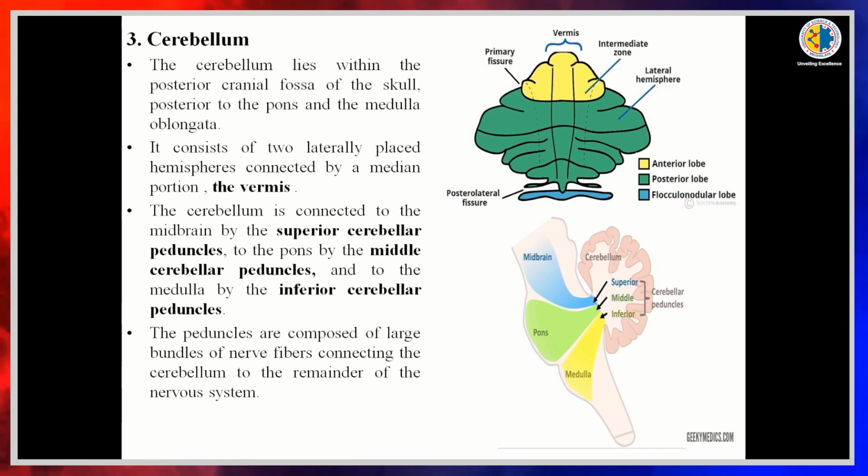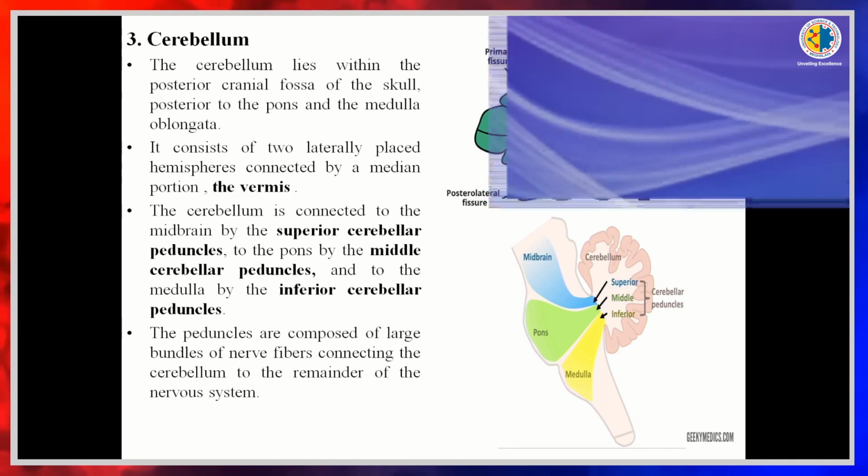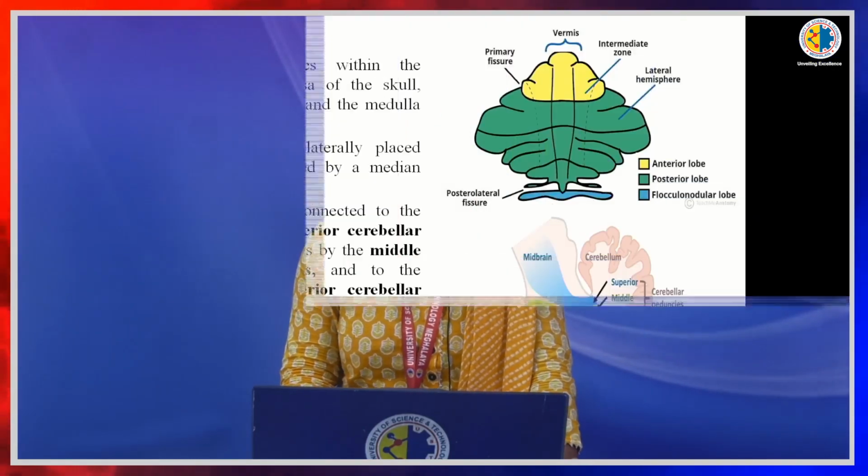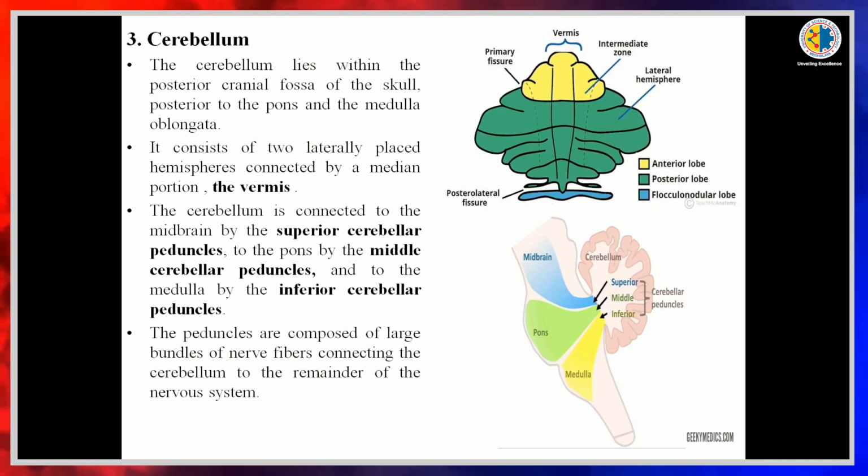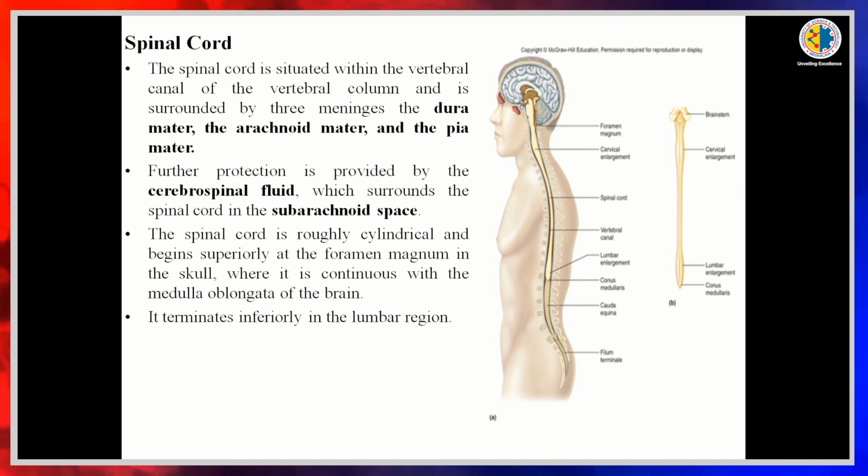The cerebellum is connected with the midbrain by the superior cerebellar peduncle, with the pons by the middle cerebellar peduncle, and with the medulla by the inferior cerebellar peduncle. The peduncles are composed of large bundles of nerve fibers which connect the cerebellum with the remaining parts of the nervous system.